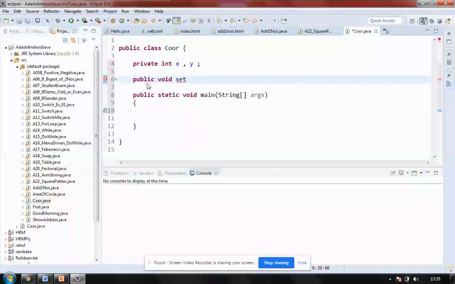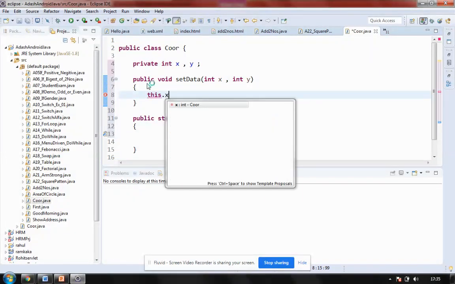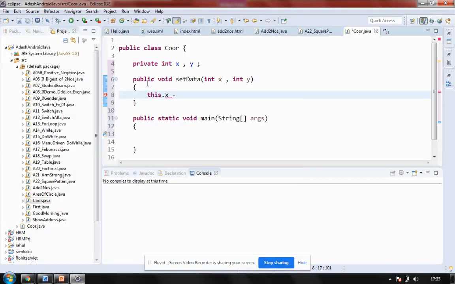Mostly in Java, in camel style of programming, this has two arguments. Most of the time in Java, we write parameter names and instance variable names the same, and we access with a special keyword, that is this. This refers to the current object. So I'm saying this.x as x. I'm assigning the parameter x to this variable. I say semicolon. So x is assigned here.